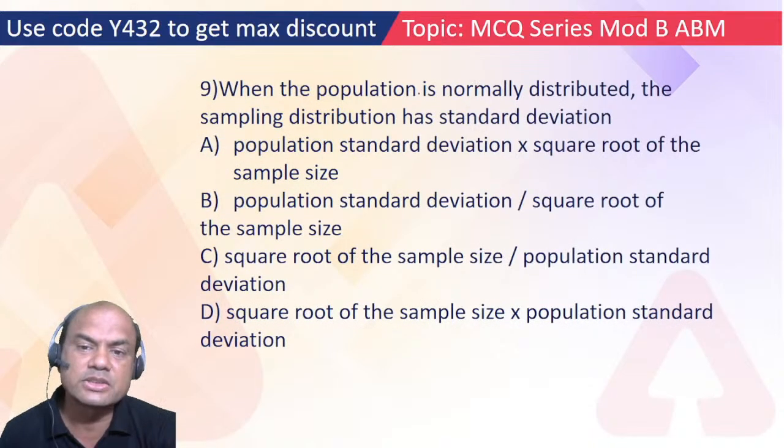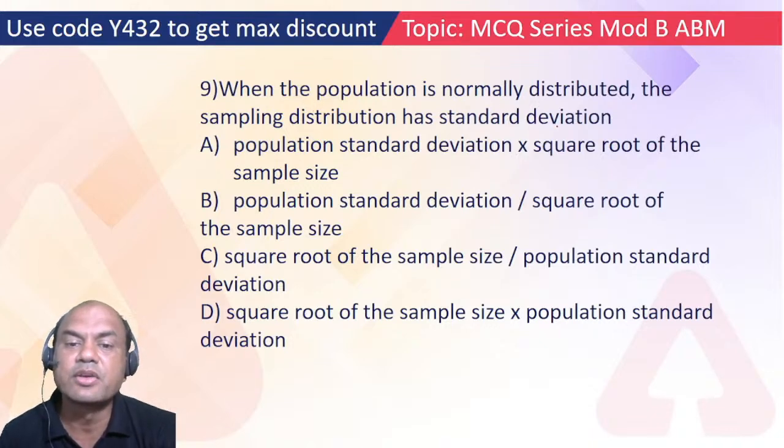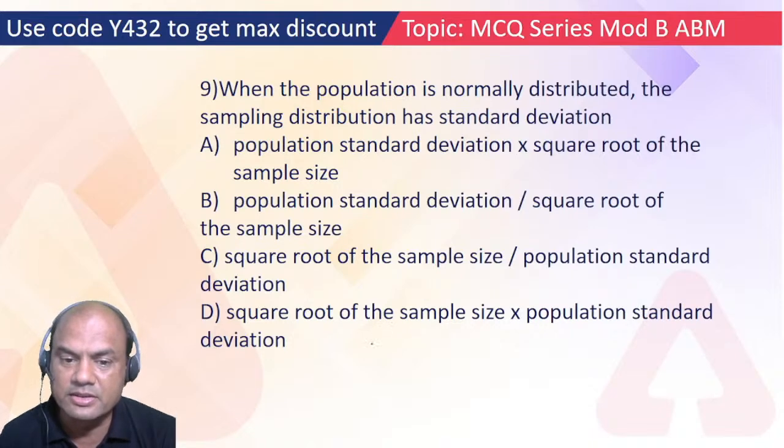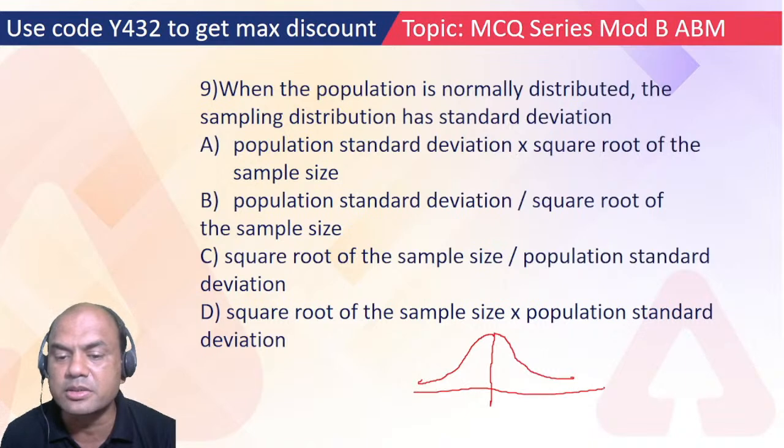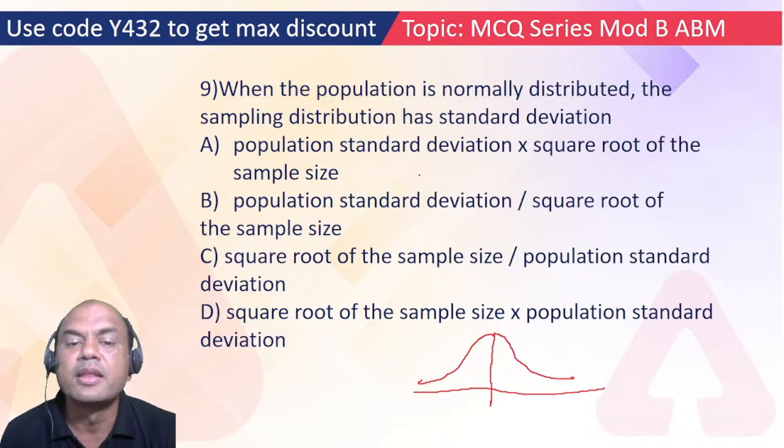When the population is normally distributed, the sampling distribution has what standard deviation? Remember this rule: if the population is normally distributed, the sampling distribution will also be normally distributed.